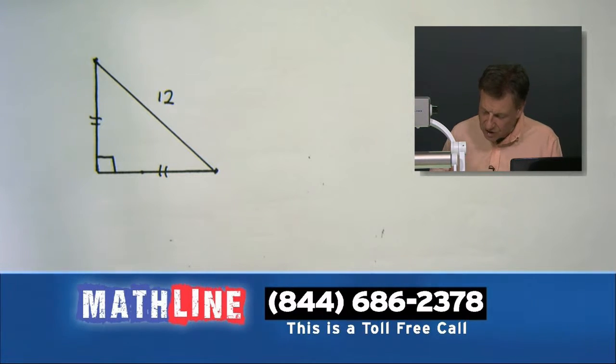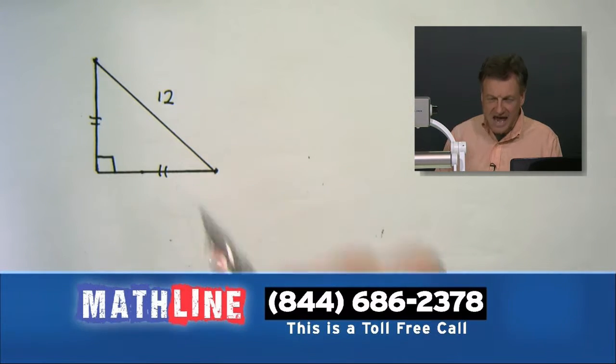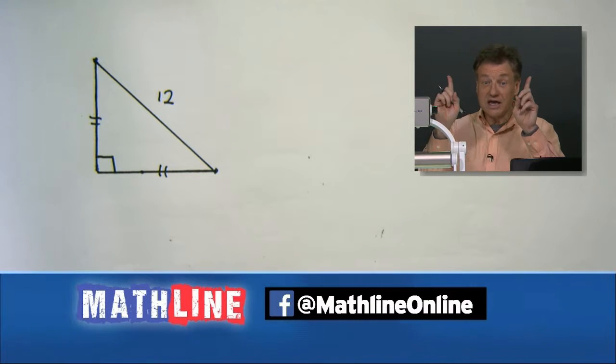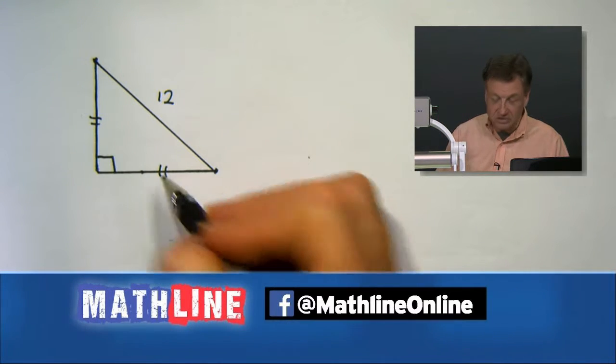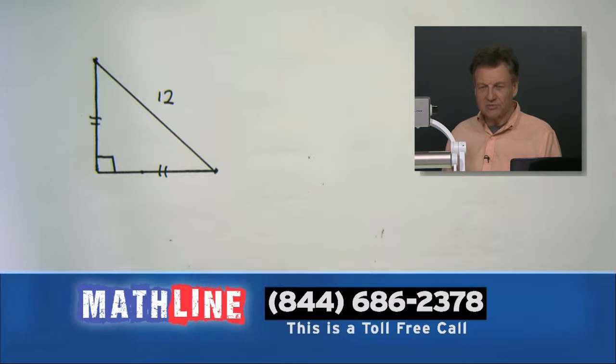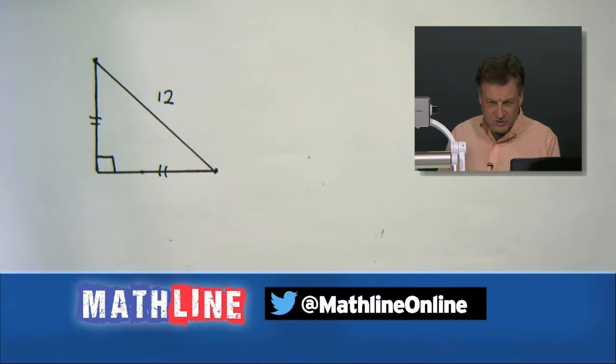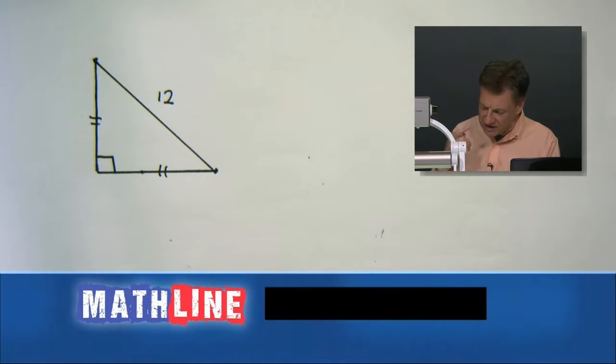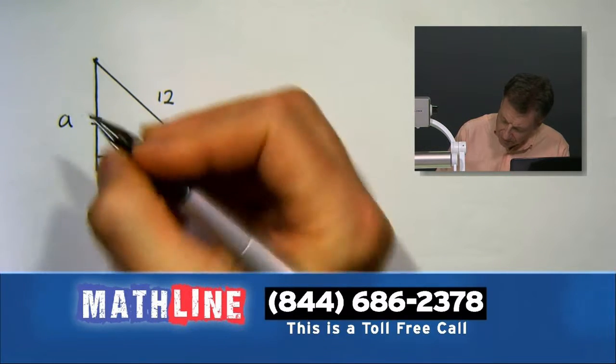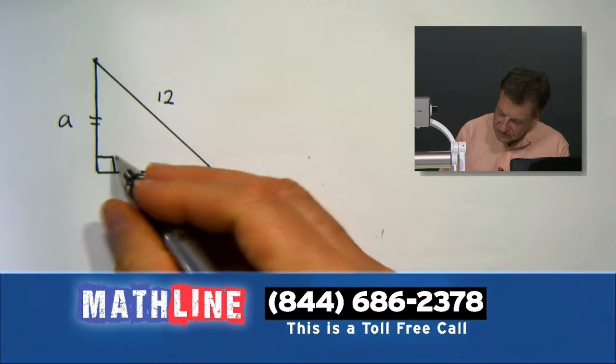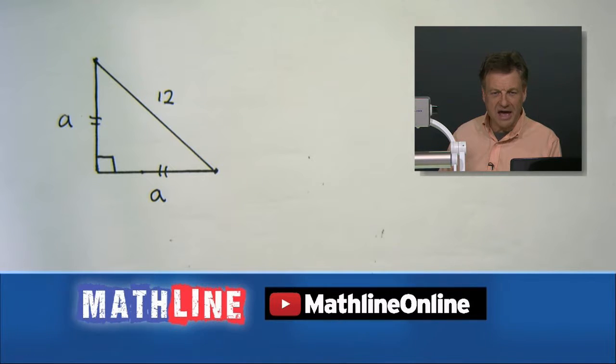But the question is, what are these legs? One good thing is I know they are the same. All right. So now, Lily, I'm going to ask you, do you remember a good old friend called the Pythagorean Theorem? Yes. All right. And that's what? That a squared plus b squared equals what? C squared. C squared. Yeah, you got it. You remember. Now, since these are the same, I'm just going to call them both a. How about that? Okay. Will that work?